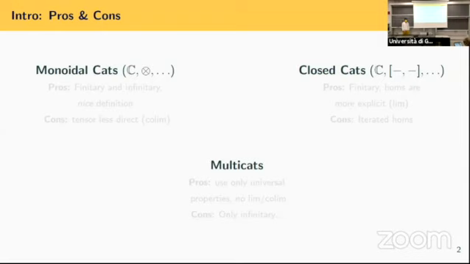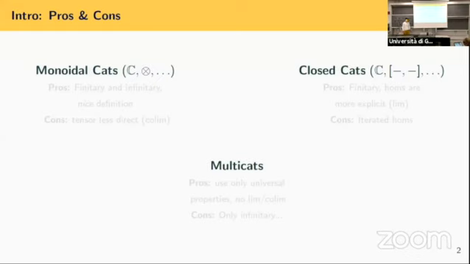The nice thing about this picture is that we've got a lot of different equivalences between different flavors of these three characters. For example, we've got an equivalence between representable multicategories and monoidal categories. Then we also have an equivalence between left representable multicategories and skew monoidal categories, which are left normal.